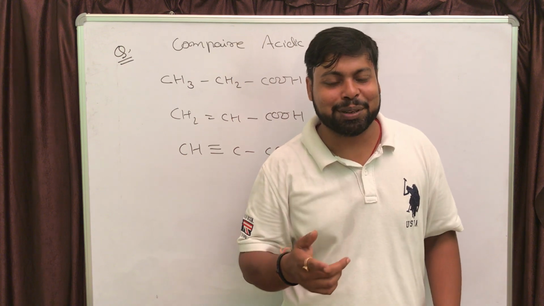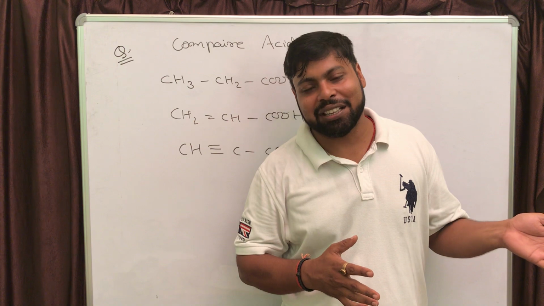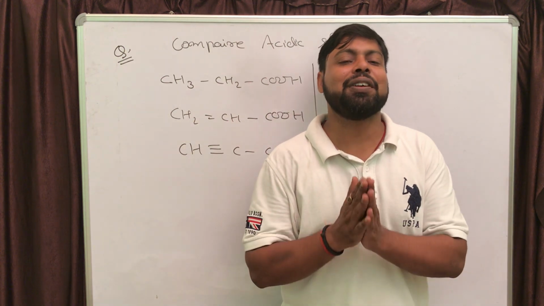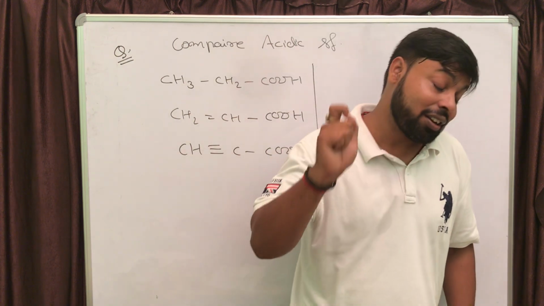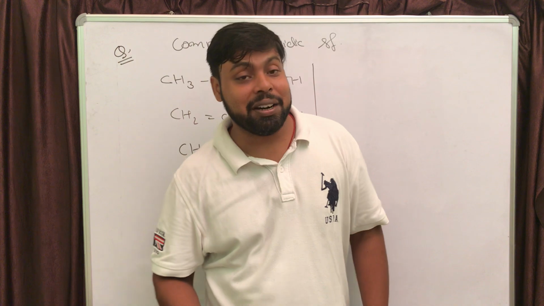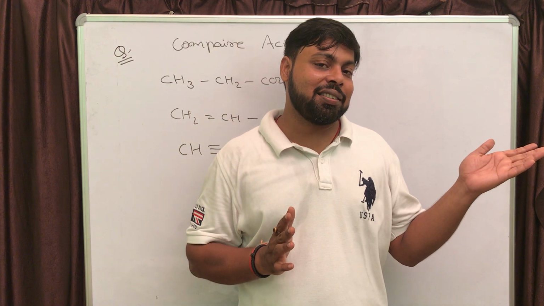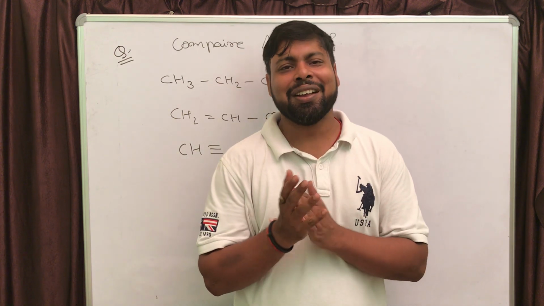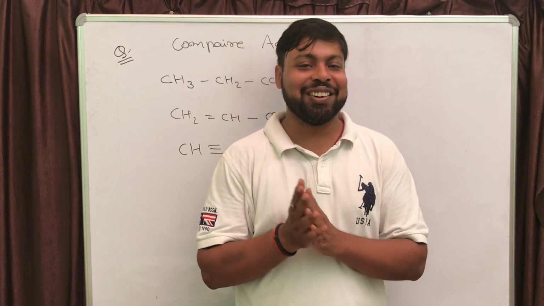And one more statement was there: more is the stability of the conjugate base, stronger is the parent acid. This statement will be used everywhere. Keep in mind, this is going to be the universal statement to compare the acidic strength in organic chemistry.